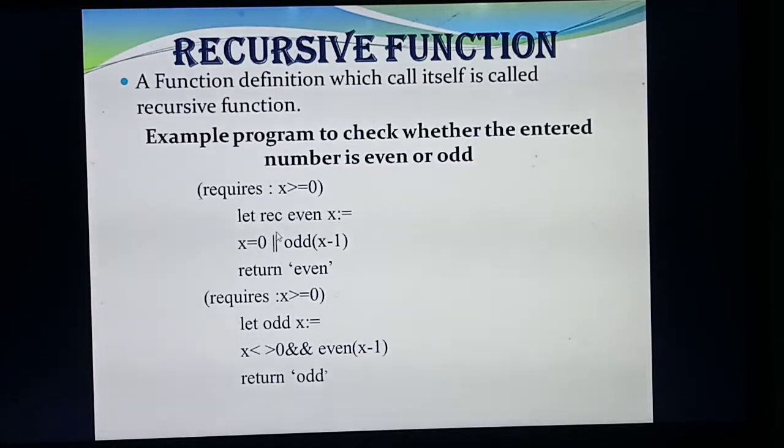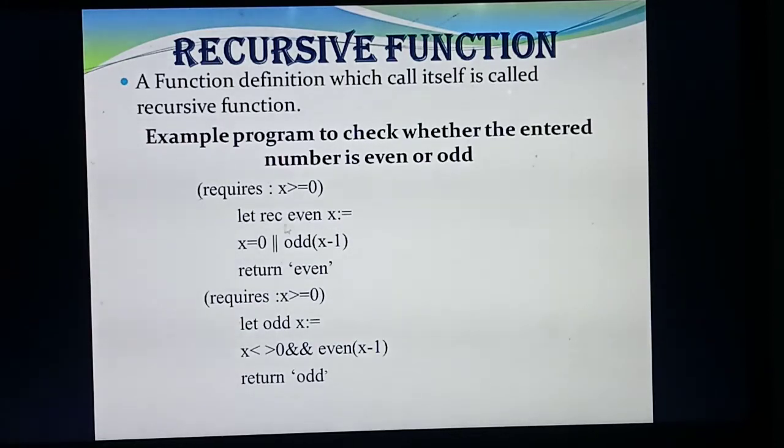Let is a keyword. Then I am giving REC. The keyword REC is followed by which one? The function name. So what's the function name here? Even. Then the function name is followed by which one? Parameters or variable. What variable have you already given? X. So I am giving the variable as x. Understood? Any doubt in this line?